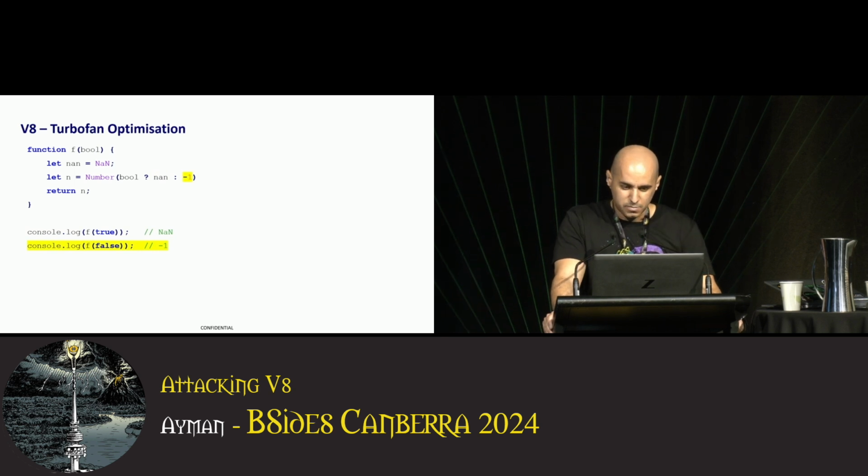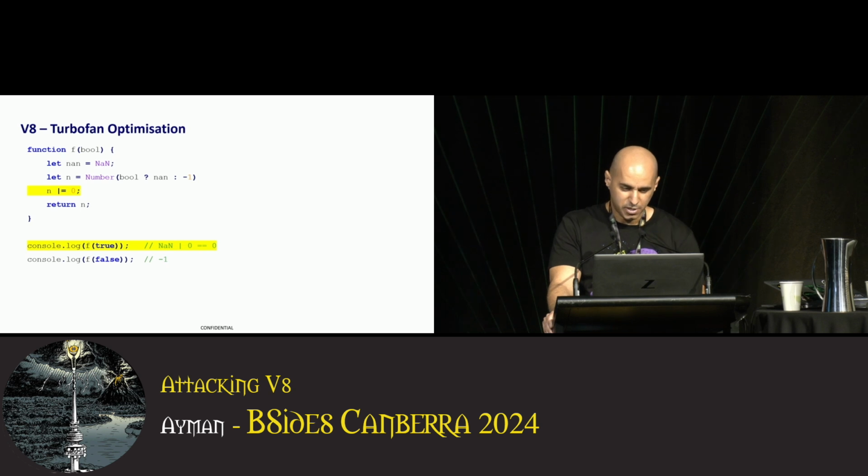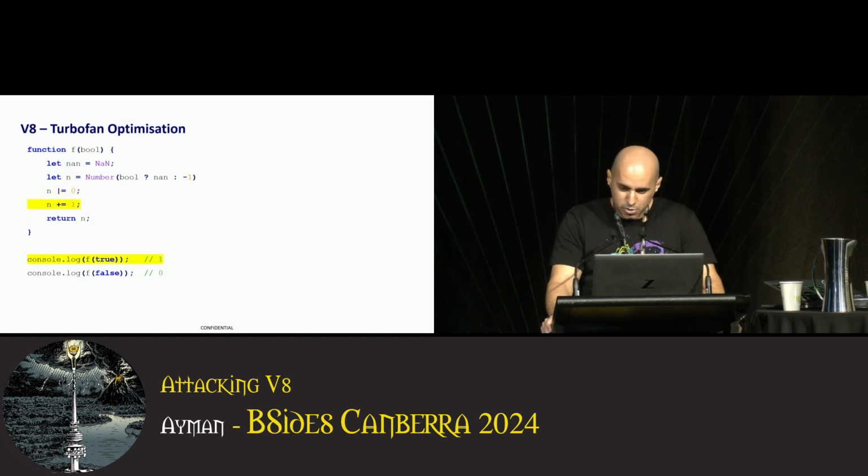If false, we return -1. Very simple. We'll add a slight change, bitwise OR with 0. NaN OR 0 equals 0. So if we call it with true, we get back 0. One more minor change, we add 1 to the result. So if we call this function with true, it returns 1. If we call it with false, it returns -1.